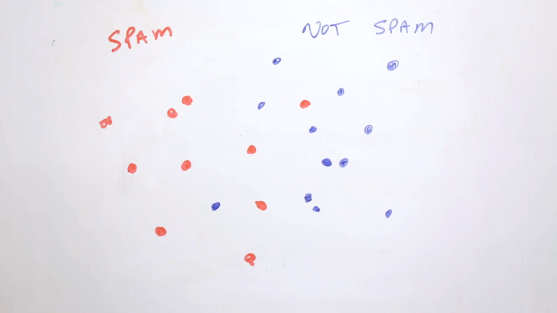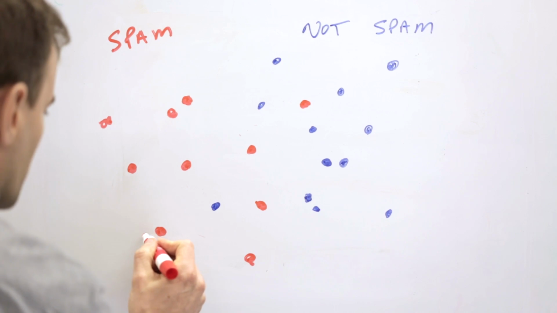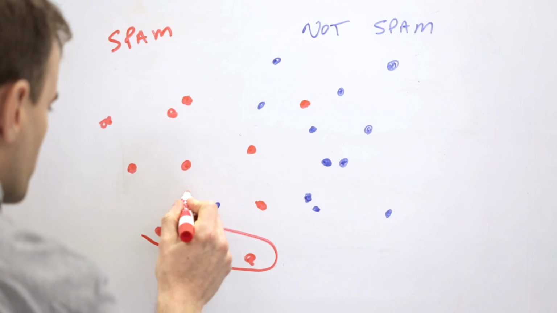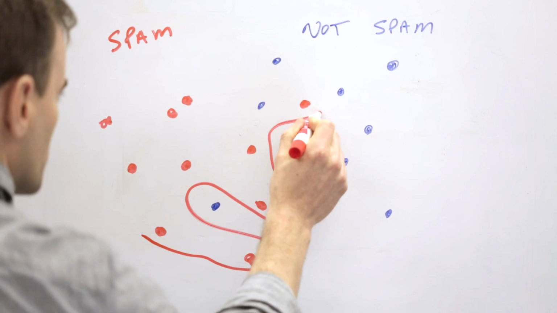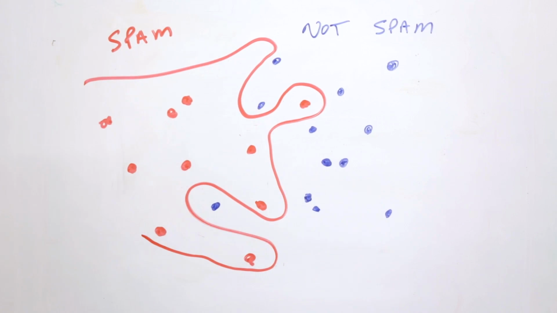And I might decide to try and be clever and get 100% accuracy on my training data by drawing a more complicated line. Maybe it would look something like this. I'm going to make sure that my model is super clever and gets 100% accuracy. All of my training examples are now completely correctly classified. What's the issue here?